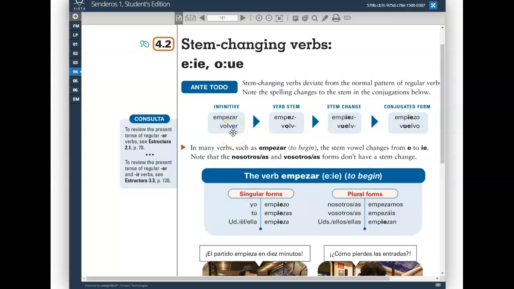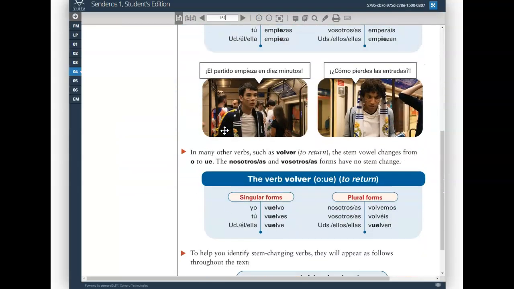Another example that the book gives here on 161 is the verb volver. Volver is the verb to return or come back. It's an ER verb. You can see it follows the regular ER endings there: o, es, e, emos, en. But again, as a stem changing verb, the O in volver changes to UE. Vuelvo, I return. Vuelves, you return. Vuelve, he or she returns. And then in the nosotros form, no stem change. Volvemos, we return. And then back to the stem change for the ellos, ellas, ustedes form.